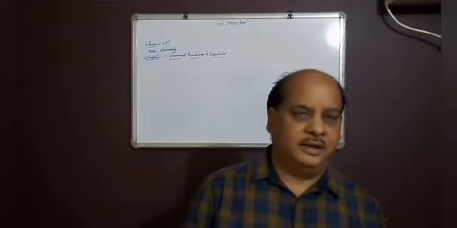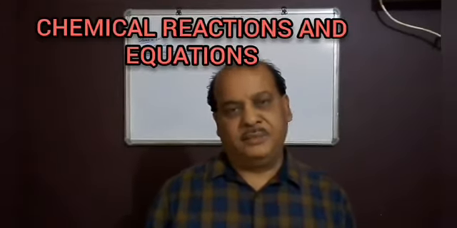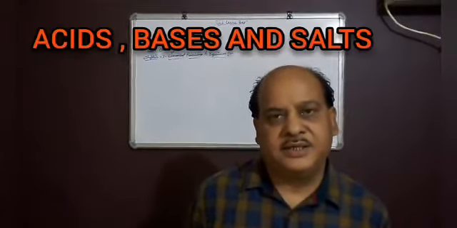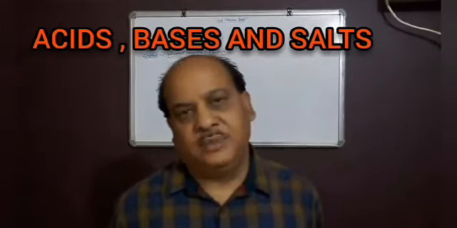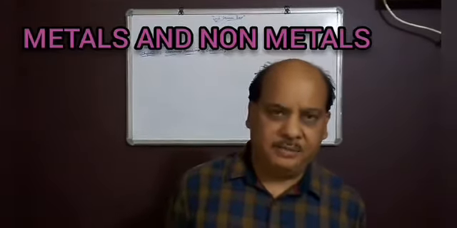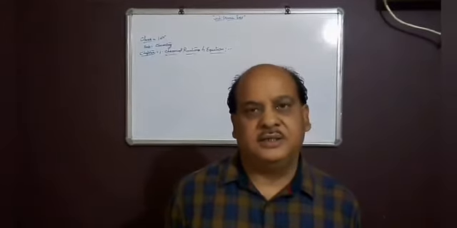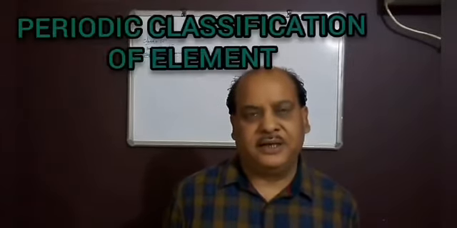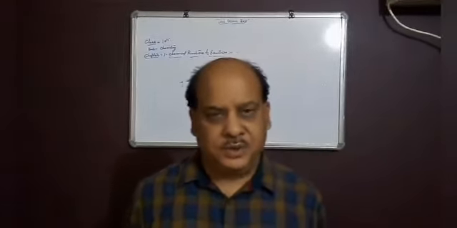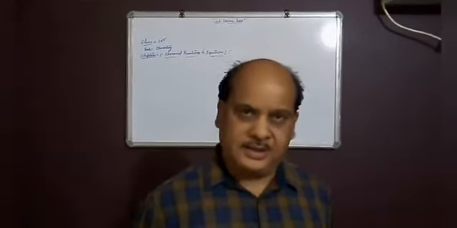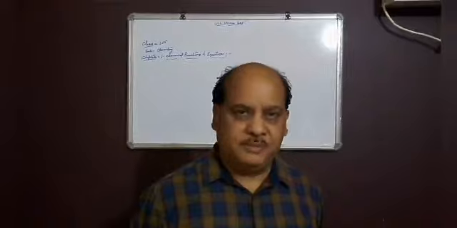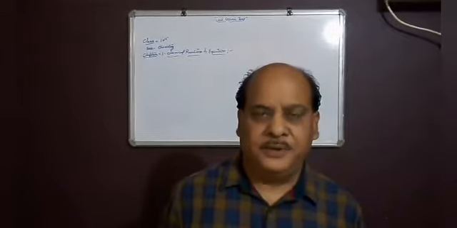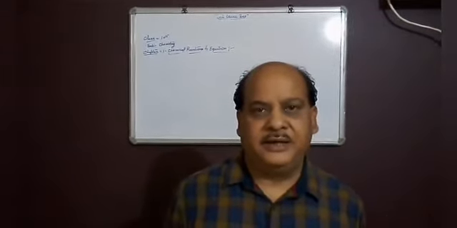These are number one, chemical reactions and equations. Number two, acids, bases, and salt. Number three, metals and non-metals. Chapter 4 is carbon and its compounds, and number 5 is periodic classification of elements. Students, I will teach you today the first chapter of chemistry, some important topics, starting with the first chapter, chemical reactions and equations.